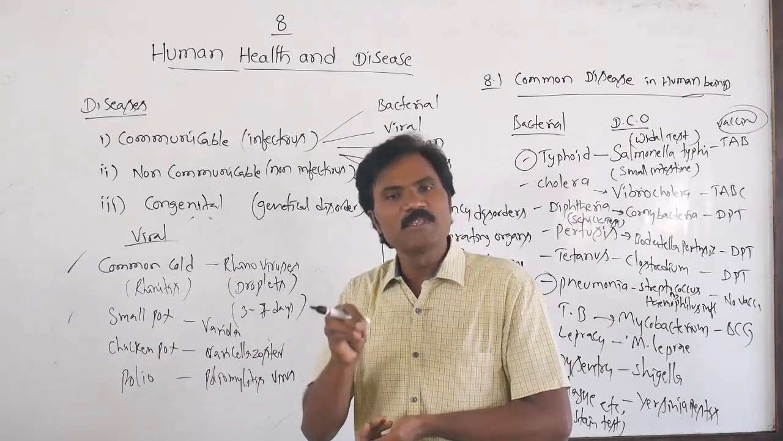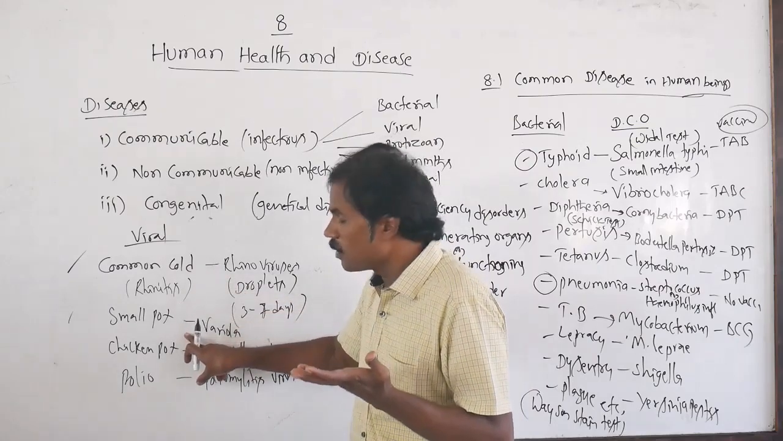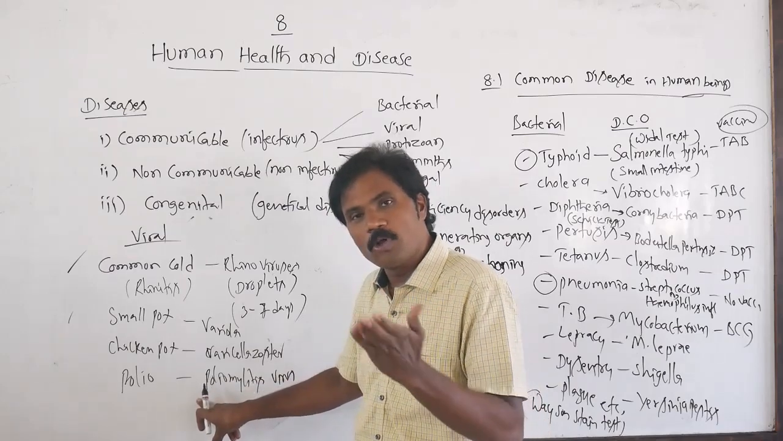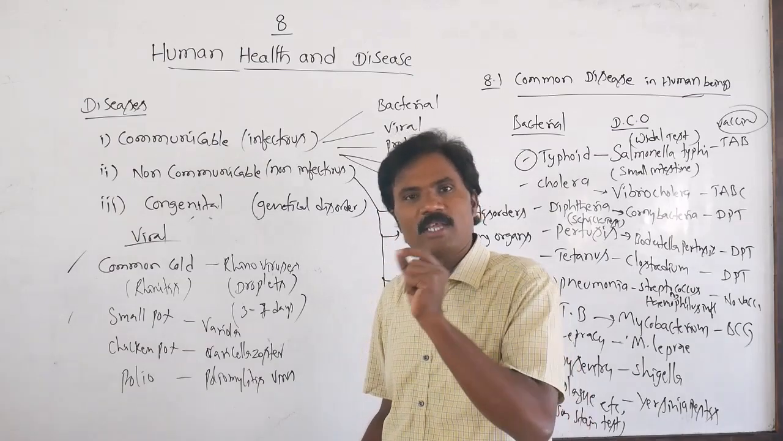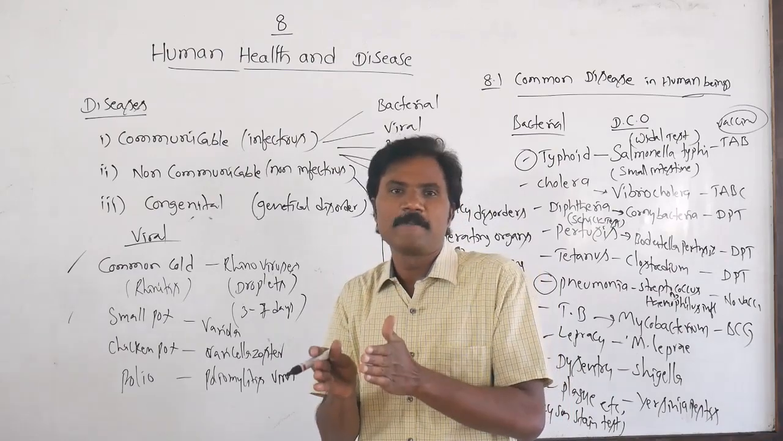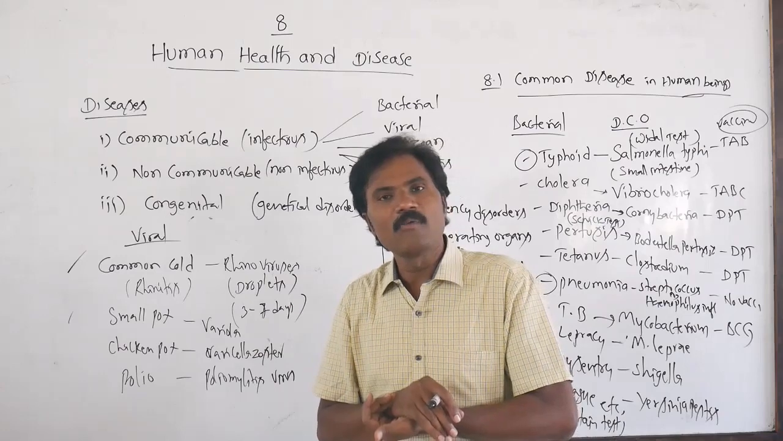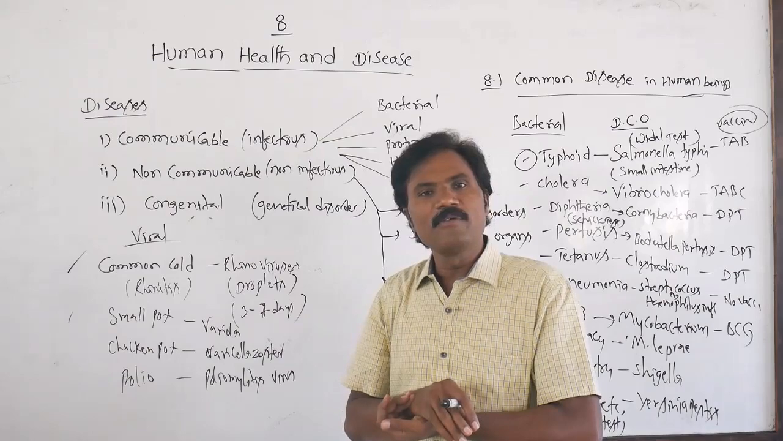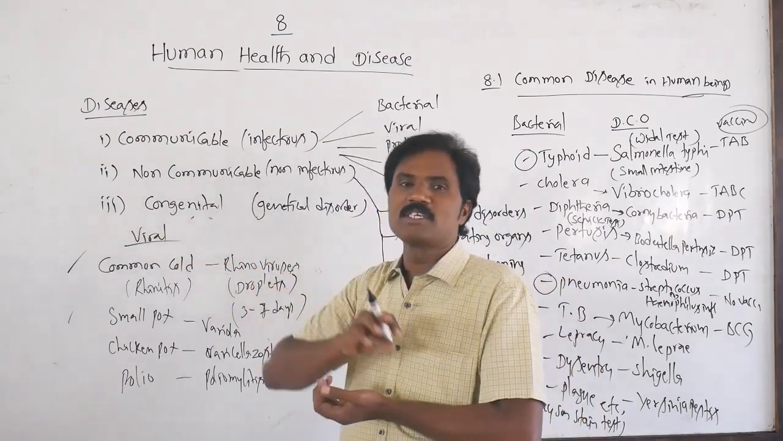There also a specific vaccine is present. Here for the common cold there is no vaccine, but for smallpox there is a vaccine. Chicken pox also has a vaccine. Polio also has the oral polio vaccine. Apart from this, the hepatitis A virus vaccine, hepatitis B virus vaccine, as well as the H influenza vaccine. There is also viral infection dengue fever, one among these viral infections.